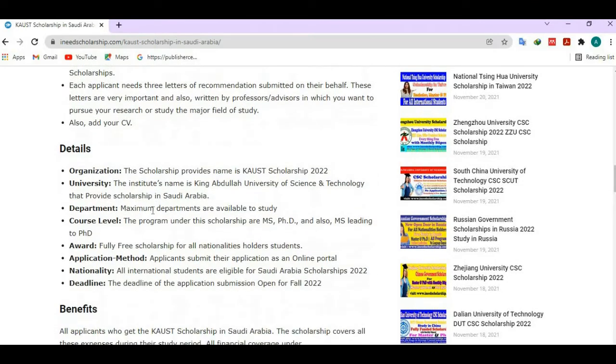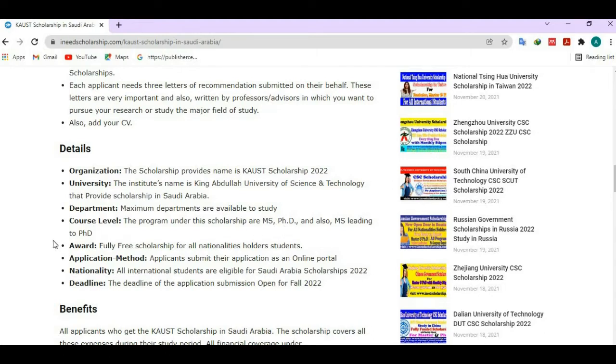The detail of the scholarship: the scholarship provider is King Abdullah University of Science and Technology, Scholarship 2022. The university name is mentioned here. Maximum departments are available to study here. The programs under this scholarship are master, PhD and also MS leading to PhD.